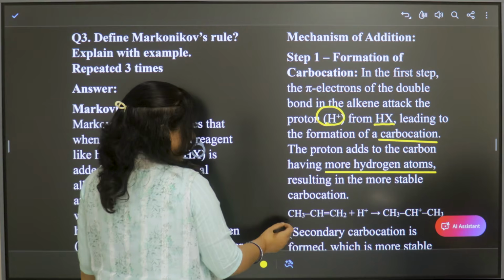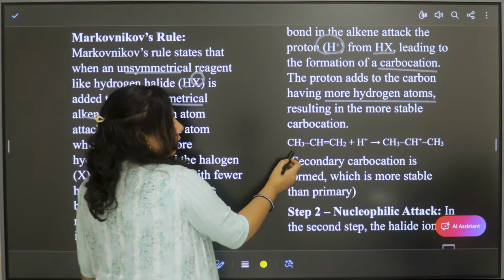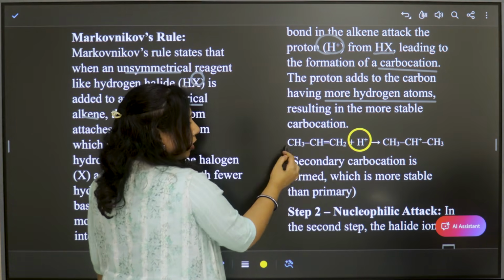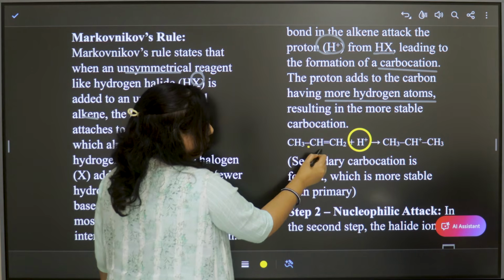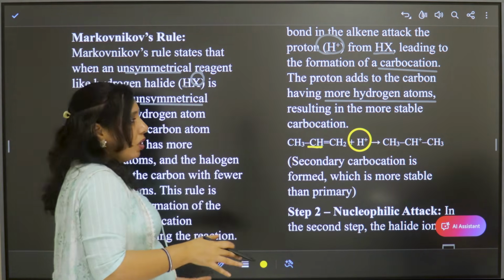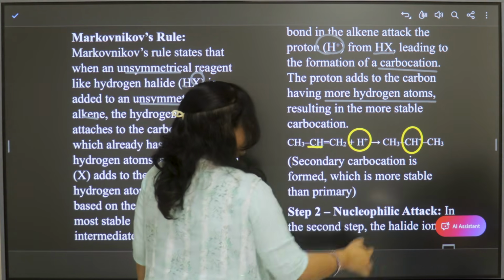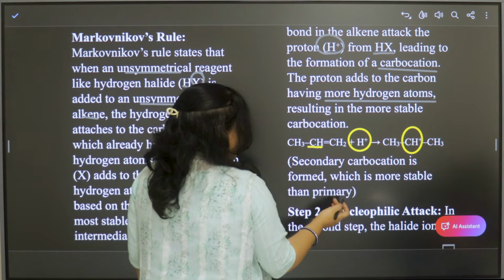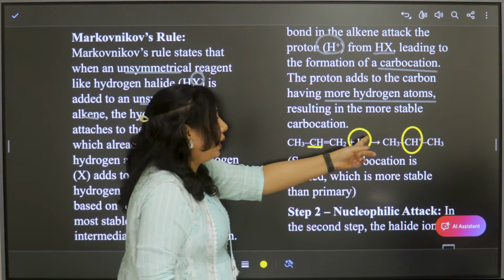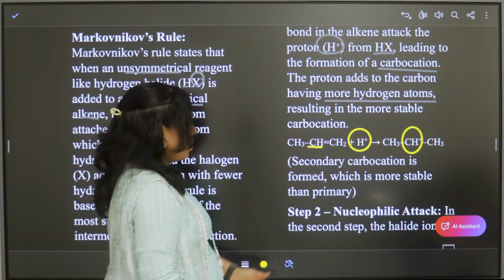So here, see the equation. Propene, the proton is attacked with the among these three, this middle carbon is least substituted. So less number of hydrogens. Here we have CH plus. Right? Now, the secondary carbocation, now this is stable. When compared to primary carbocation, secondary carbocation is more stable.